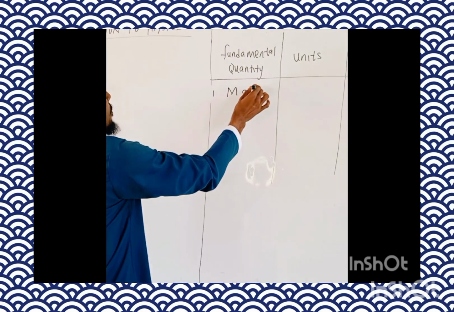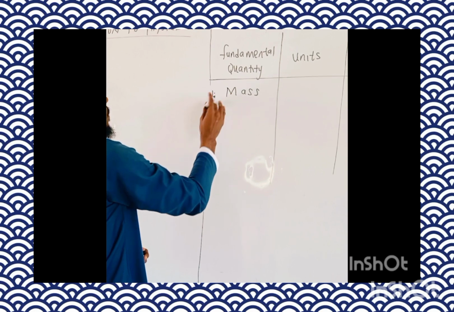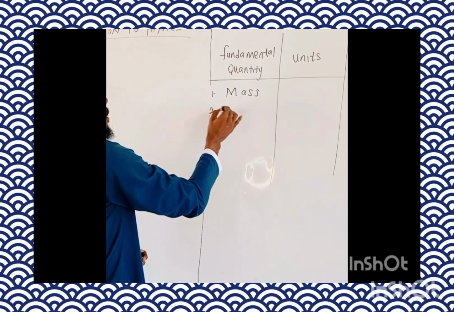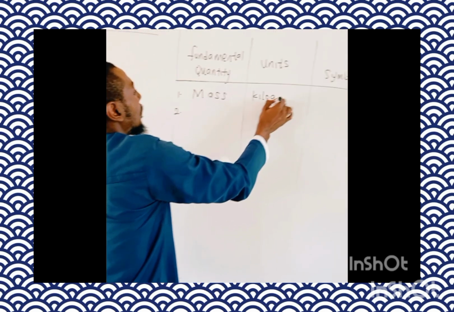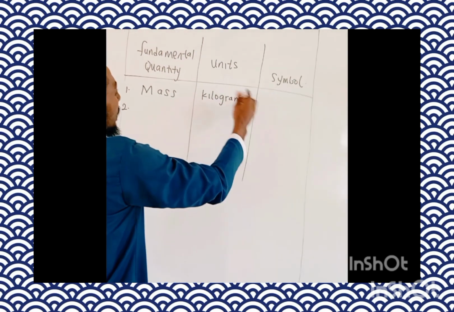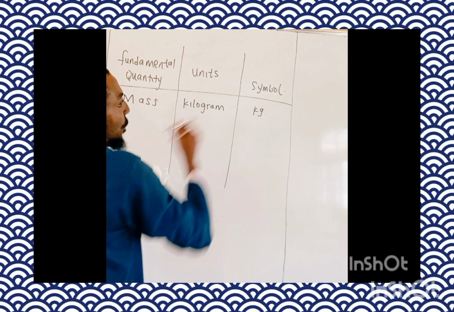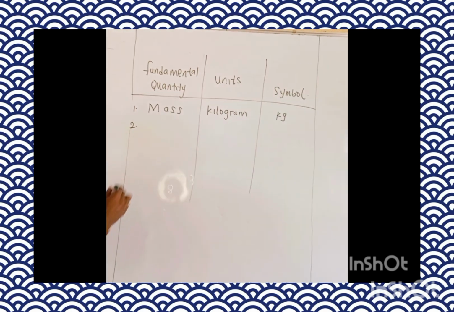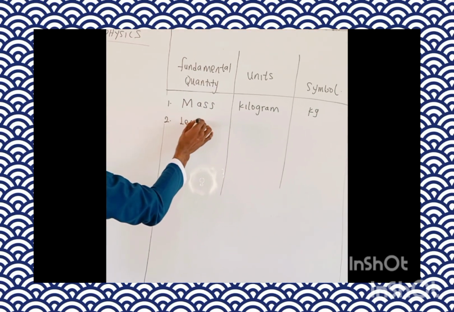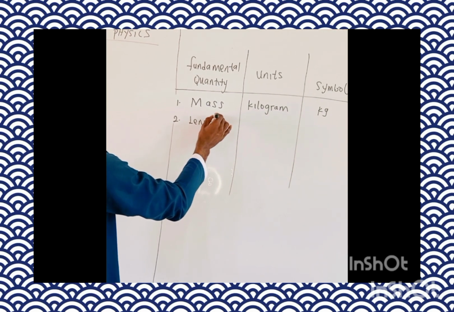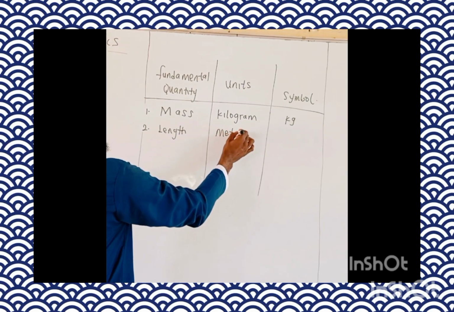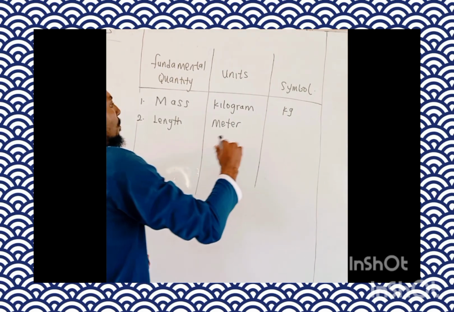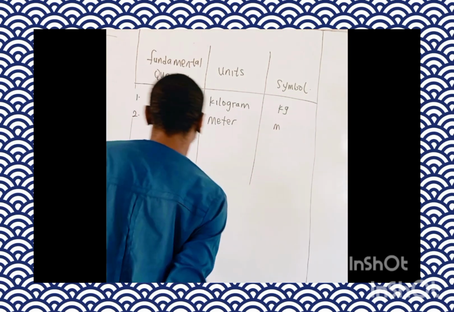Number one, we have the mass. Of course, the unit is the kilogram, and the symbol for kilogram is kg. The next we have the length. The unit of length is the meter, and the symbol is m, a small letter m.